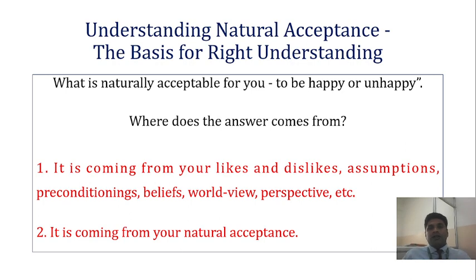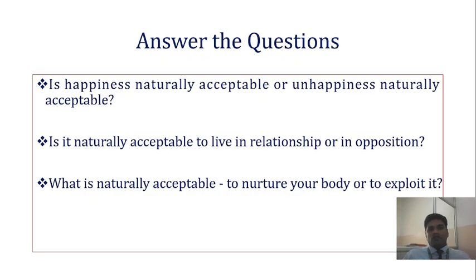Now come to the exercise part where you can ask this question: what is naturally acceptable to you? Whether you want to be happy or unhappy. Everyone will say the answer is, I want to be happy. So where does this answer come from? This answer comes from your likes, dislikes, assumptions, preconditionings, beliefs, worldview, and perspectives. Right? Also, it comes from your natural acceptance in the depth of every individual human being. So the question was like this: is happiness naturally acceptable or unhappiness naturally acceptable?